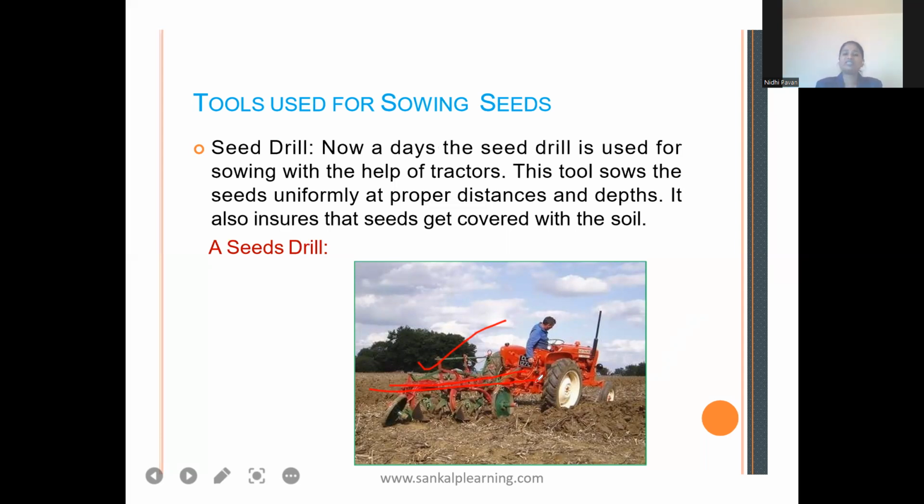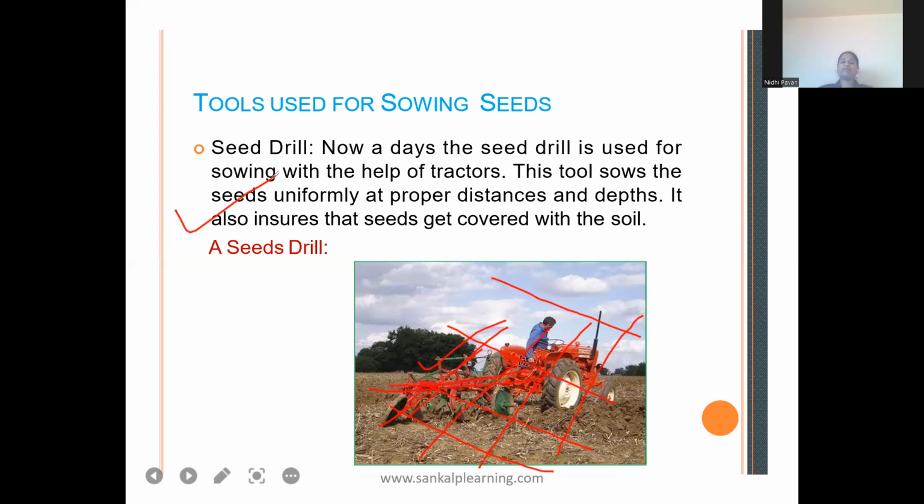What is the benefit of using this? Uniformly it places the seeds at the same distance, at proper distances, and also at the proper depth. This also ensures the seeds get covered with the soil. So after the seeds are placed on the soil, it also ensures that the seed gets covered with the soil. So this is a benefit of a modern tool.